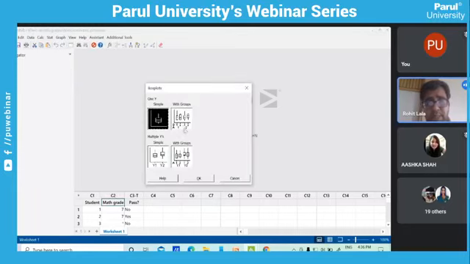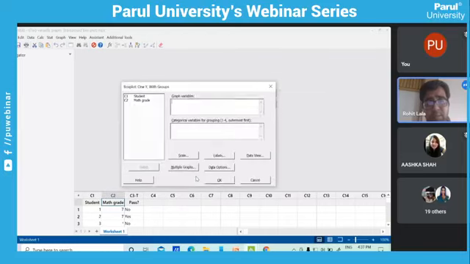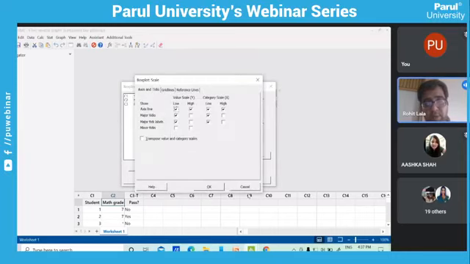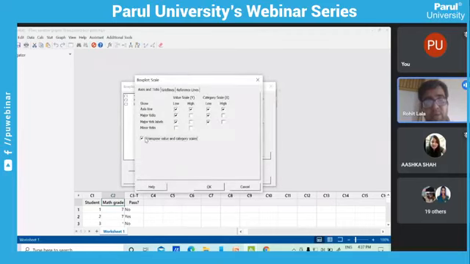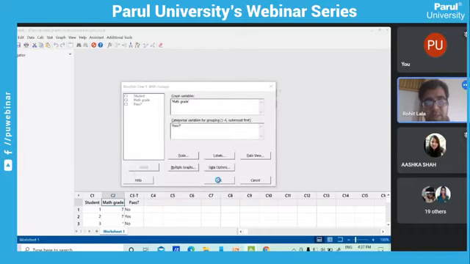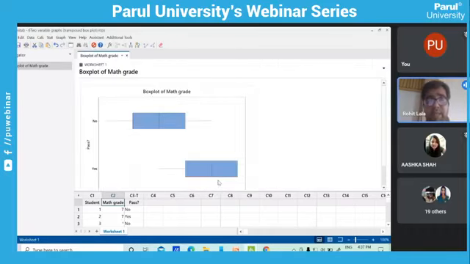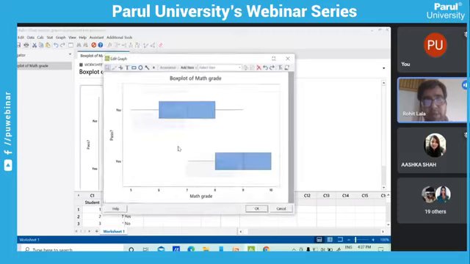Obviously, it's a within group box plot because two variables are there. My graph variable would be maths grade, and my categorical variable would be pass or fail. But here, when you want to transpose your box plot, you need to click on scale. When you click on scale, you need to click on transpose value. When you just click OK, see here your box plot would be there, but it would be horizontal.